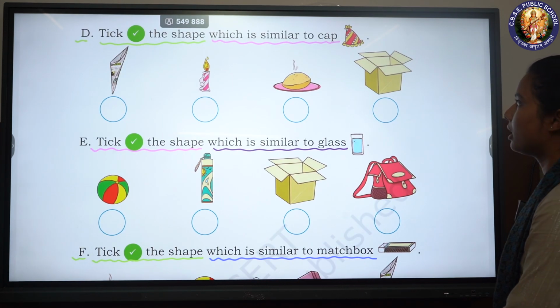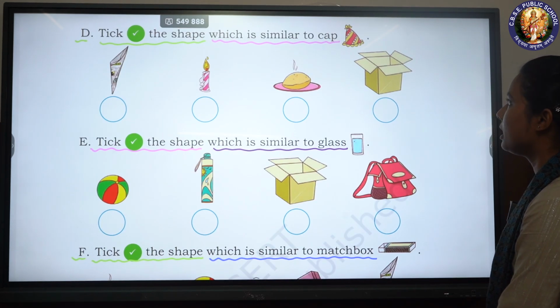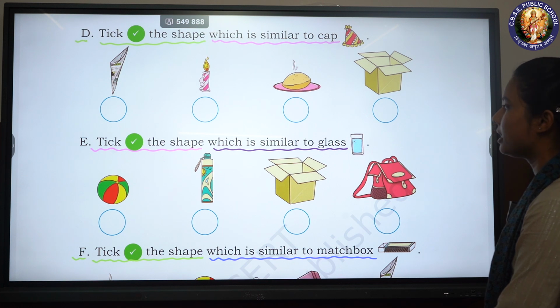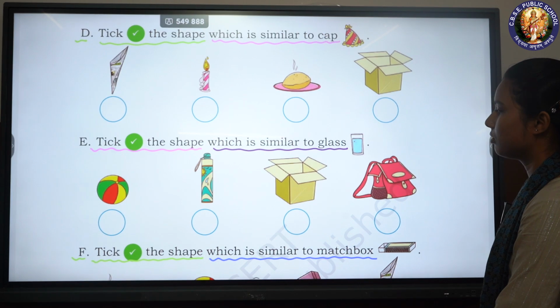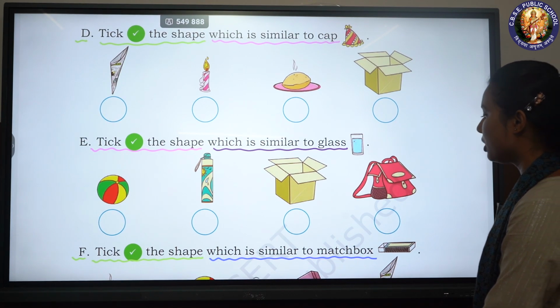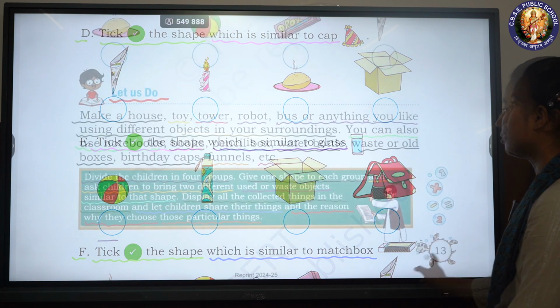D. Take the shape which is similar to cap. E. Take the shape which is similar to glass. F. Take the shape which is similar to matchbox.